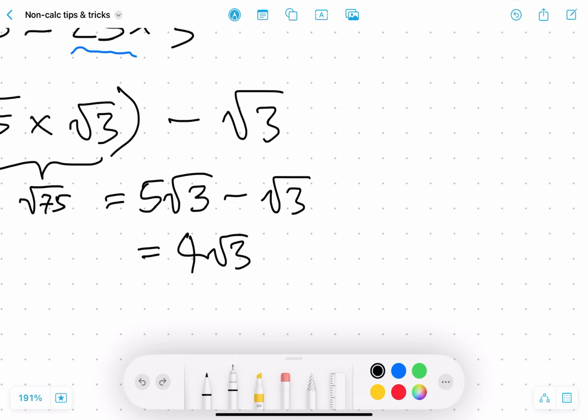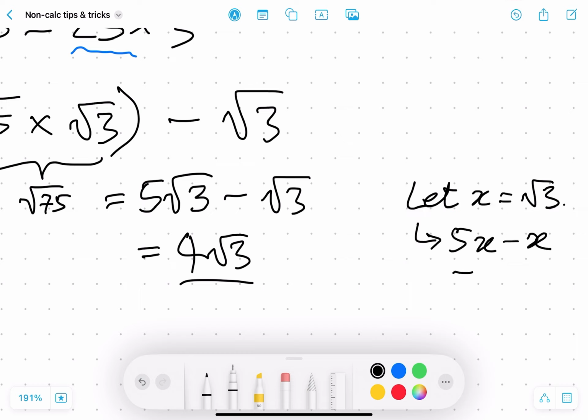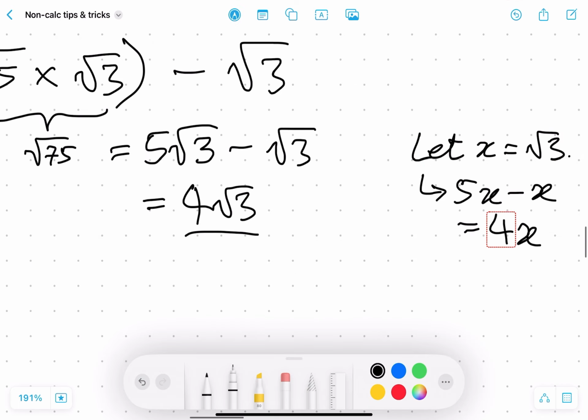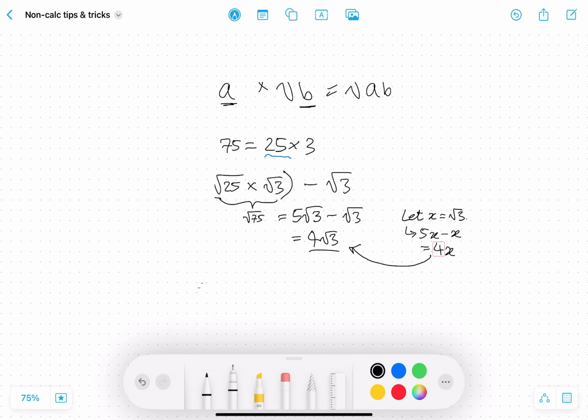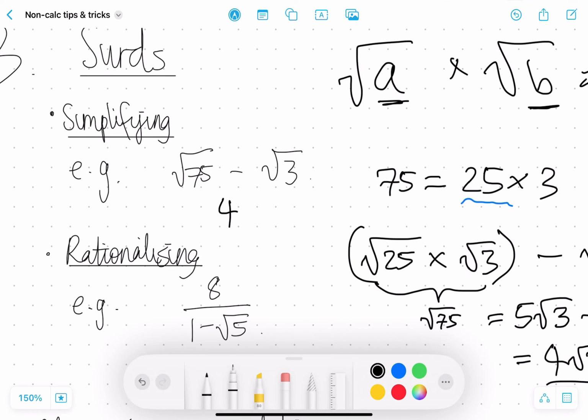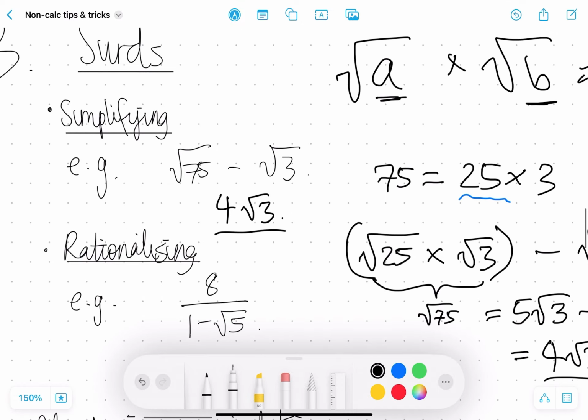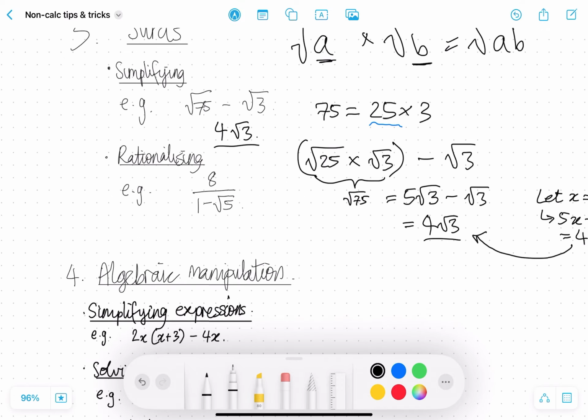This is because if you let x equal root 3, this becomes 5x minus x, which is just 4x. And then after you substitute root 3 back in for x, you get 4 root 3. So the answer for this is just 4 root 3. And that's as simplified as it goes, since you can't simplify root 3 any further.